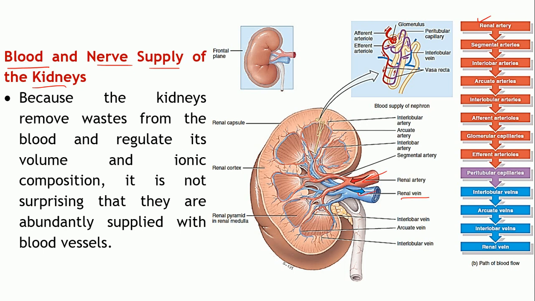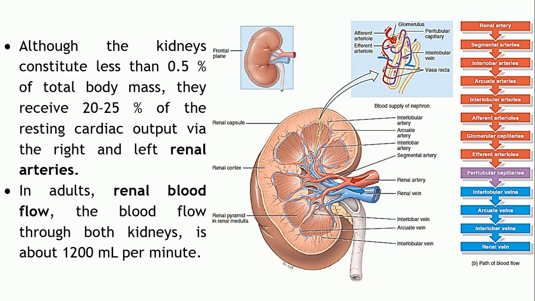As you can see over here, these are the blood vessels which are carrying the oxygenated blood. Whereas here the exchange of gases has taken place, it is getting converted into deoxygenated blood and it is returned back to the right-hand side of the heart via the inferior vena cava, right? Because it is located inferior to your heart. So the inferior vena cava will carry the blood back towards your right atrium.